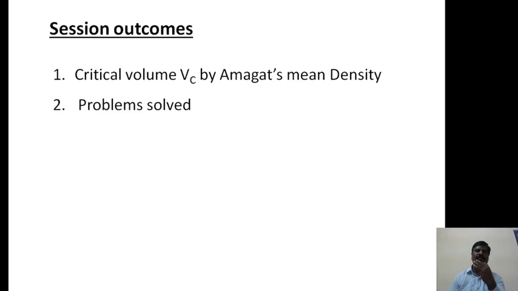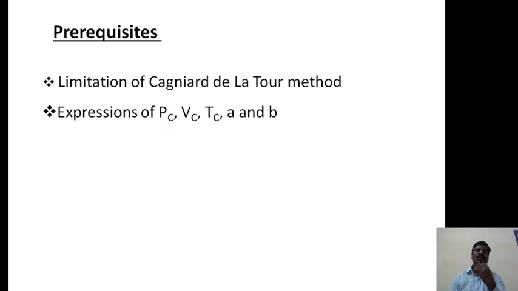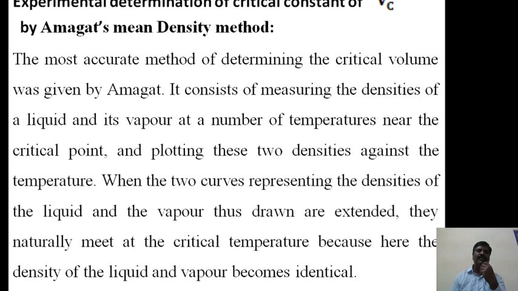Before commencement of this session, you already know about the limitations of the Cagniard-de la Tour method, then the expressions of TC, VC and TC, and the constants A and B, their values and the expressions of each term. Now coming to the experimental determination of the critical constant VC by Amagat mean density method.